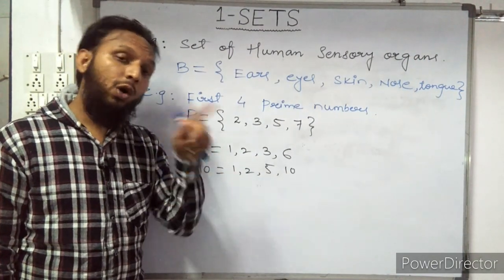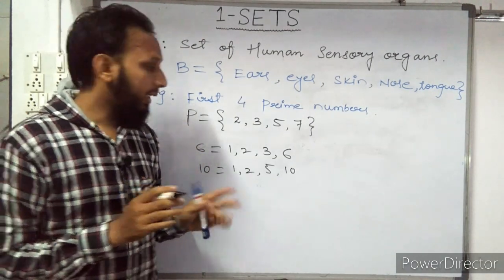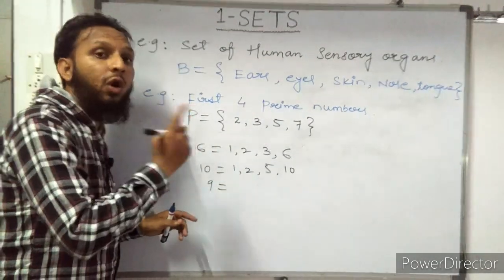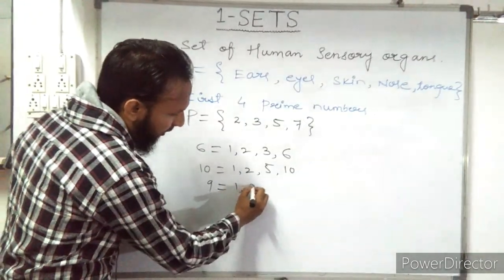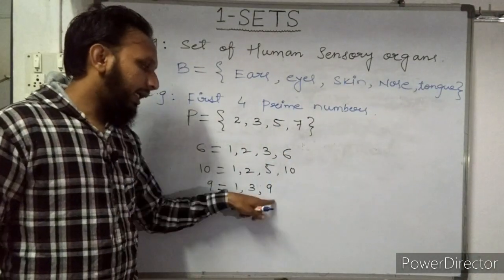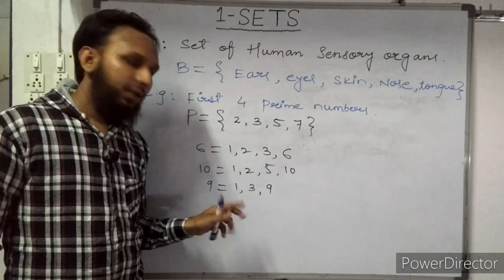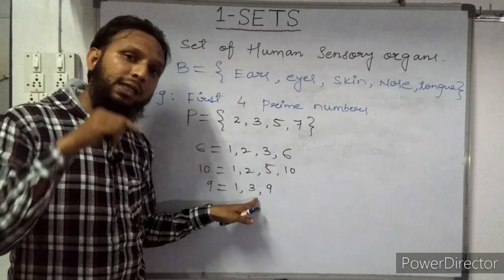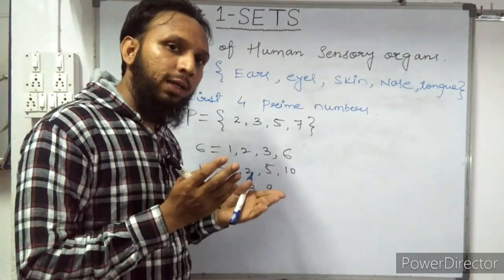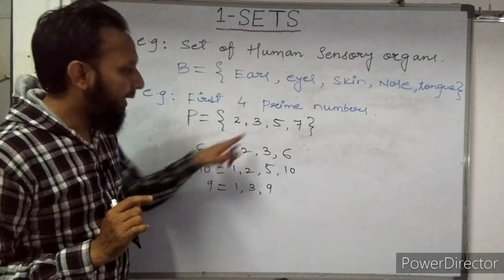It is not necessary that all odd numbers are prime, but prime numbers are odd. For example, 9 is odd, but 9 is not a prime because 1, 3 and 9, these 3 numbers are the factors of 9. 1 nine is 9, 3 threes are 9, 9 ones are 9. So 9 has 3 factors and 9 is odd but not prime. Got it? Generally prime numbers are odd, but every odd number is not prime. So 9 has 3 factors. That's why 9 is not a prime.